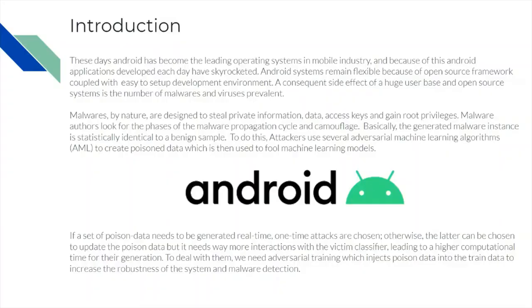As we know, Android has become the leading operating system in the mobile industry. As a consequence of this, a huge user base for the system has become a target for the attackers. In order to gain root privileges, these malwares try to disguise themselves amongst the benign softwares. To do this, attackers use several adversarial machine learning techniques to fool anti-malware systems. We propose a method that generates poison samples from benign permissions and attempts to find weaknesses in the system.